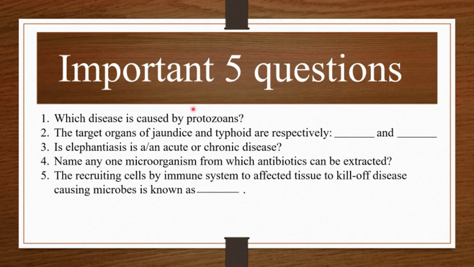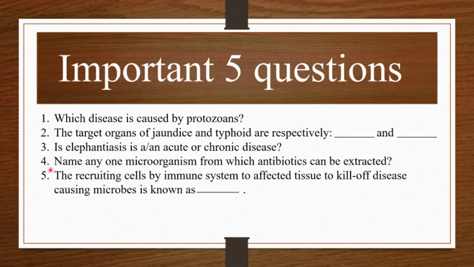So first is, which disease is caused by protozoans? So our answer is malaria. Second, the target organs of jaundice and typhoid are respectively. So our answer here is liver and gut. And third one is, elephantiasis is acute or chronic disease? So our correct answer is chronic disease.